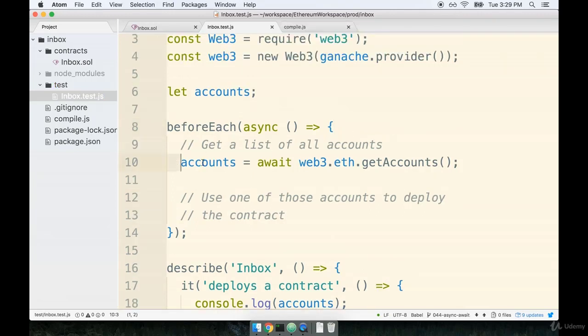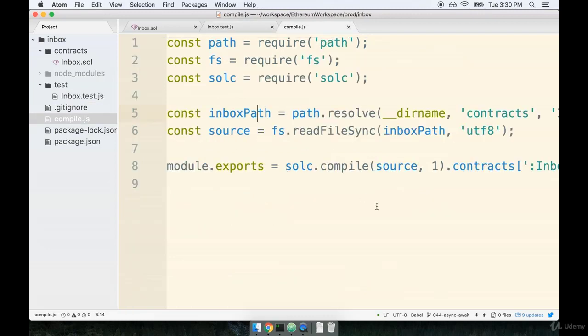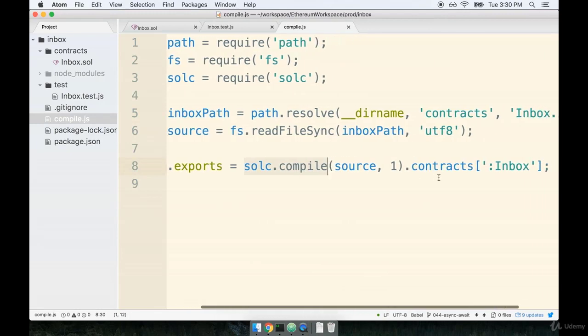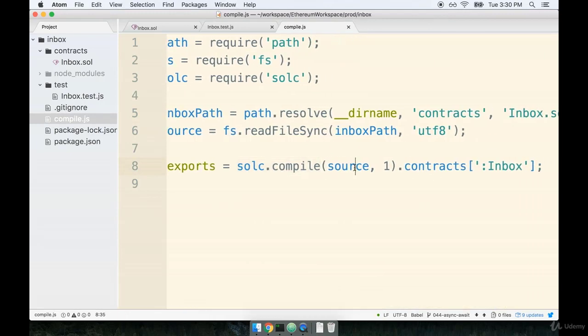We've got our list of accounts, which means now it's time to actually use one of those accounts to deploy the contract. To deploy the contract, we need to get access to the contract's bytecode that has been produced by our compile.js file. So here's compile.js right here. Inside of it, you will recall that we used the Solidity compiler to compile our contract. And from this file, we are returning only the definition of our contract Inbox.